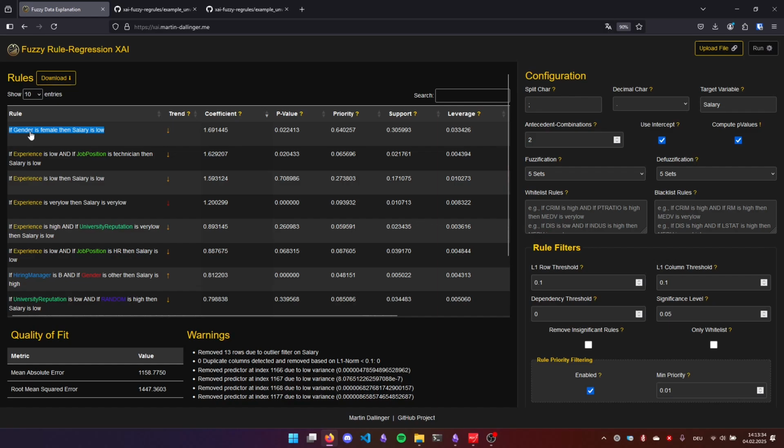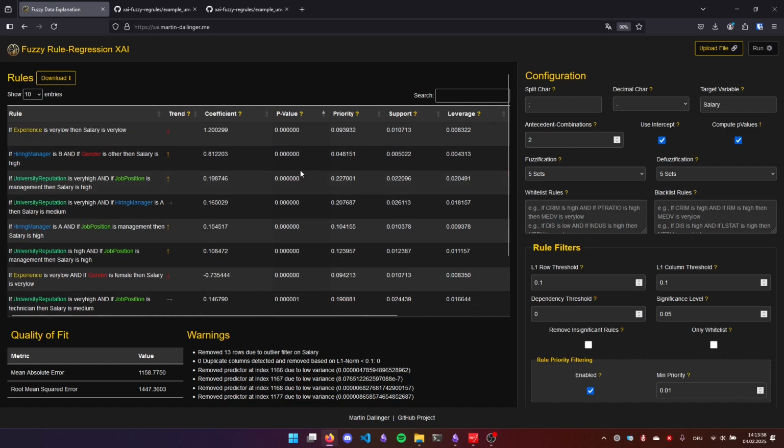Like here, we see if the gender is female, then the salary is low. This is a very surprising rule in this hypothetical dataset. And we might want to check why this emerges. And it's even statistically significant. We can see here as the p-value is sufficiently low if we have a significance level of 0.05. And we can also sort by the p-value and see other statistically significant rules.